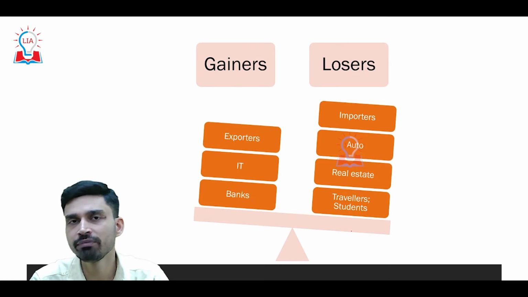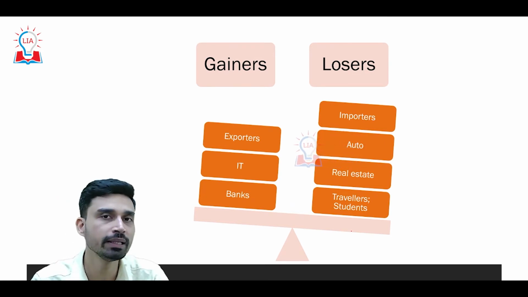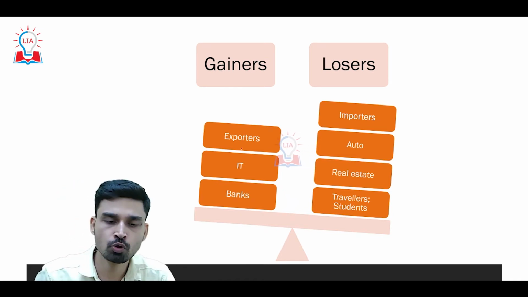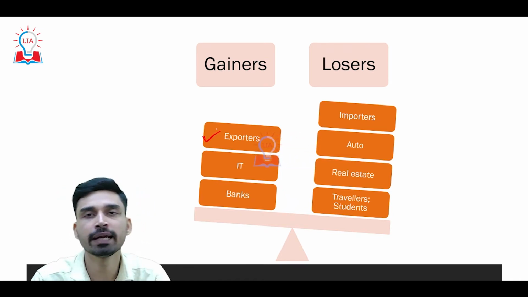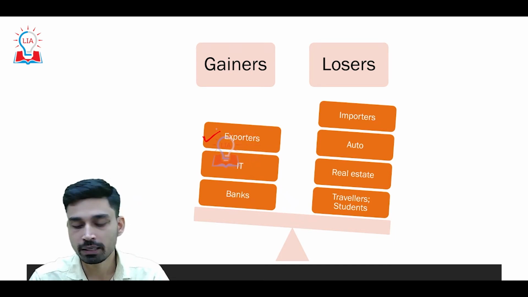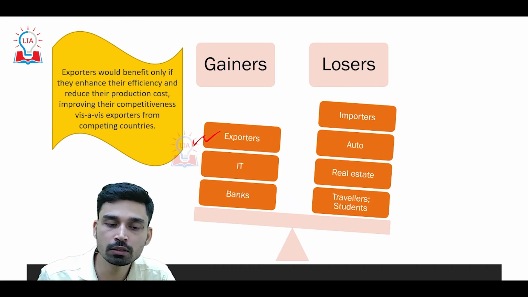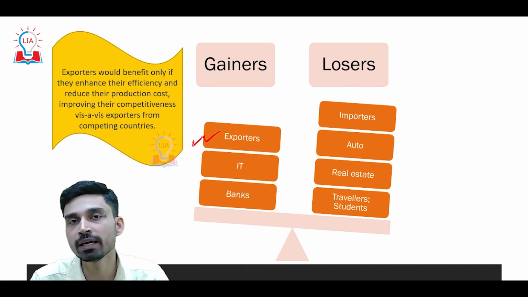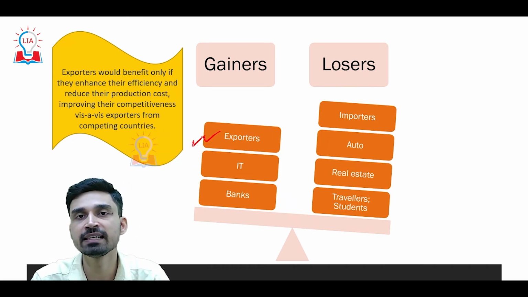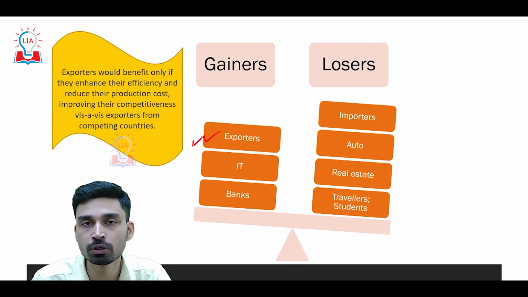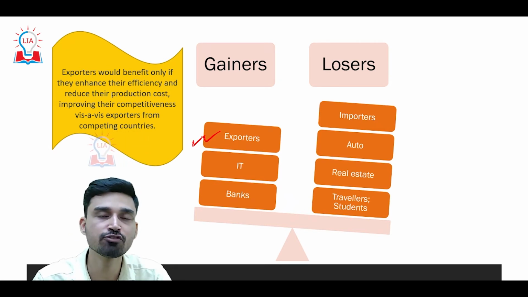So if we briefly try to summarize, due to the depreciation of the rupee, who will be the gainers and who will be the losers? Obviously the exporters are believed to be the gainers, because their competitiveness may rise. But here we have a catch. The catch is that almost all developing economies' currencies are declining. So this benefit to exporters is not restricted to India.